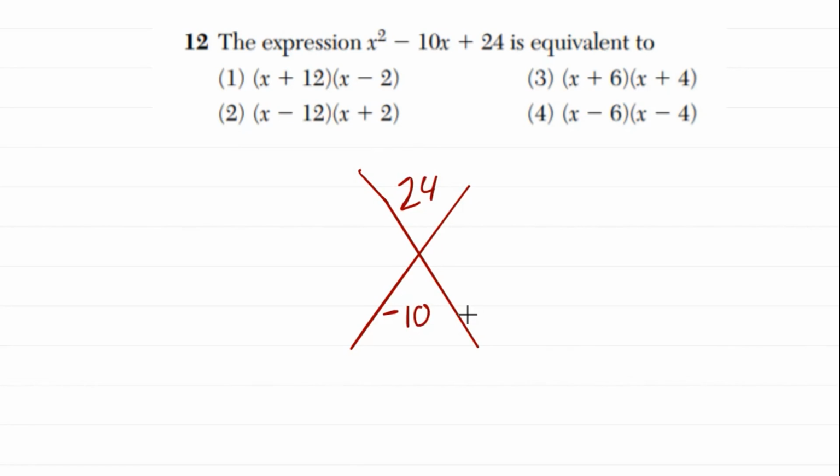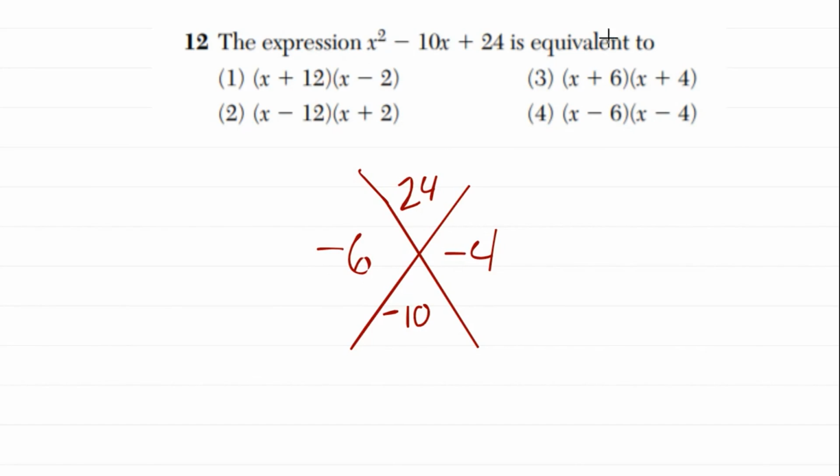Now, what we have to do is come up with 2 numbers that add to give us -10 and multiply to give us 24. And I'll give you a hint. If you know that we're multiplying 2 numbers but getting a positive, but those same 2 numbers we're adding to get negative, the only way that we can do that is if we have 2 negative numbers, okay? And I'll let you go through the motions of writing out your factor tree if you want to do that. But in the end, you should come up with a -6 and a -4. -6 plus -4 is -10. Negative 6 times negative 4 is positive 24.